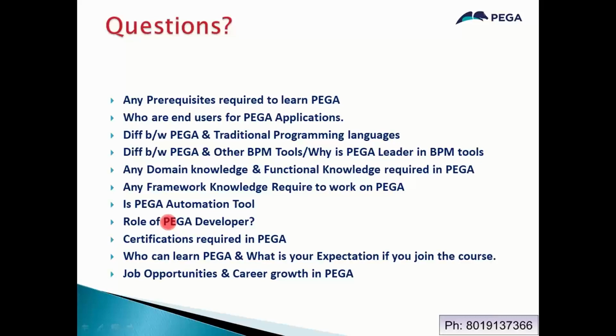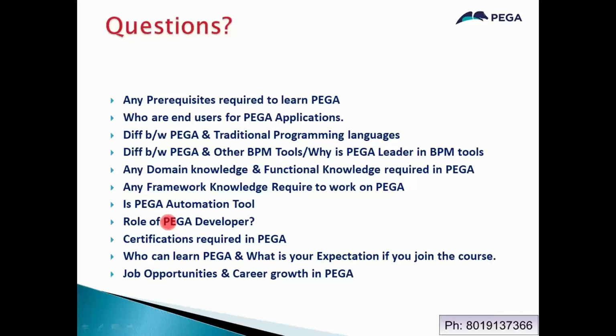Directly freshers, they will not take. If you are a fresher, they may take you as a normal fresher if there is a place in the Pega team. Suppose a 10-member team is there, so two freshers will be there, and 7 to 8 will be senior people. So freshers directly they will not take for Pega. So when you put any resume, you compulsorily need to put some experience.